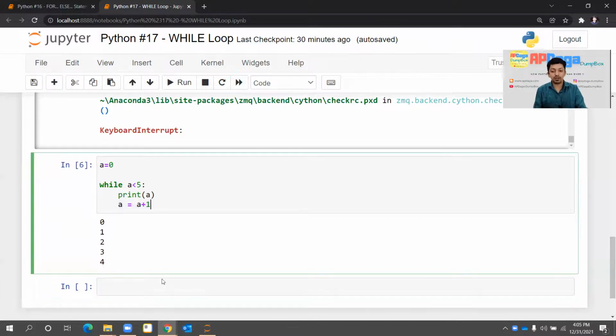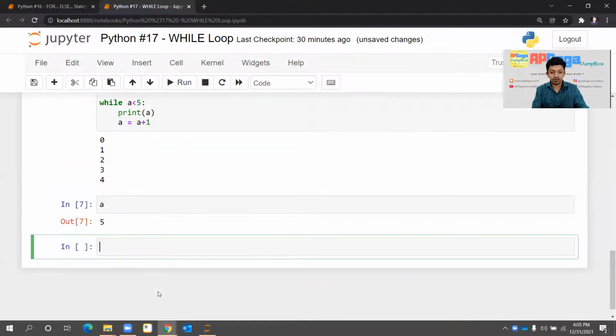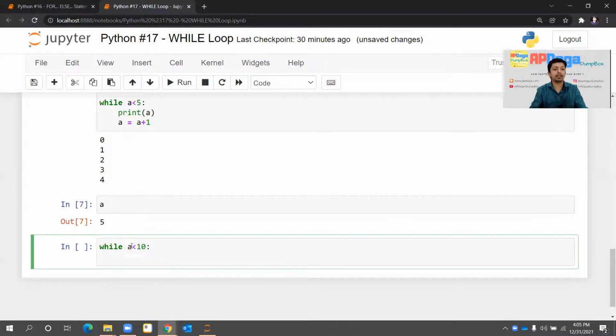So that's it. Similarly, you can make use of break, continue, pass, and everything. So I'll show you. If you write while a is less than 10, because the value of a is 5 now, I'll print the a. So a is equal to 5 right now. I'll write while a is less than 10, and I just don't want to write anything within this.